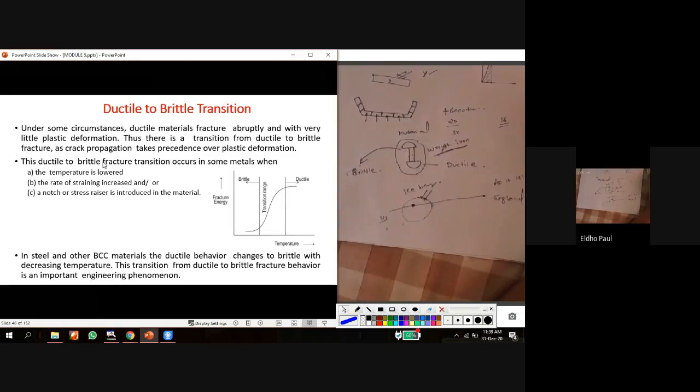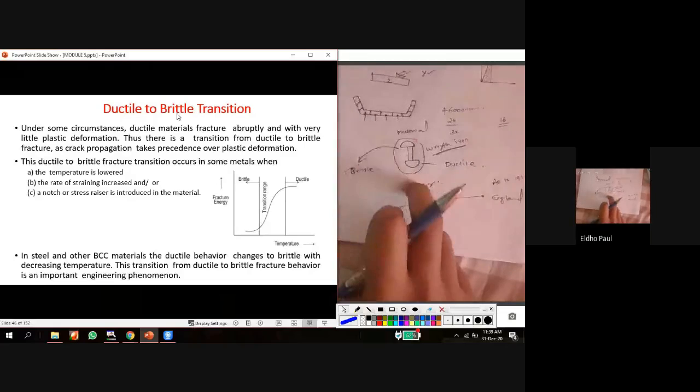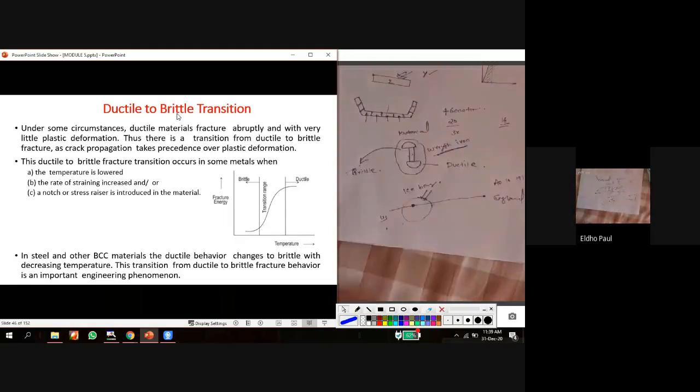Okay, so this ductile to brittle transition is a very important factor while designing or while selecting a material for a particular application. So in the case of the Titanic, these very small rivets were the main reason for the sinking of the entire ship. The selection of the material was wrong.